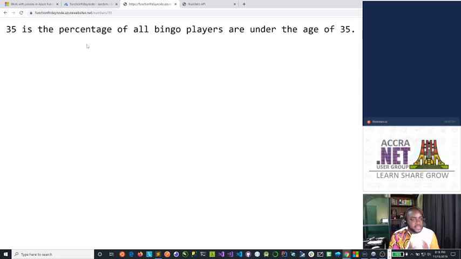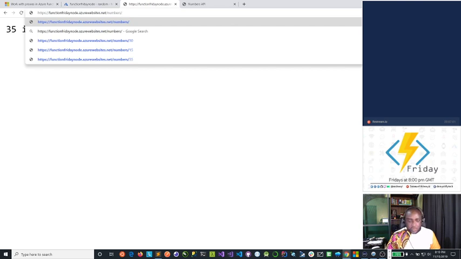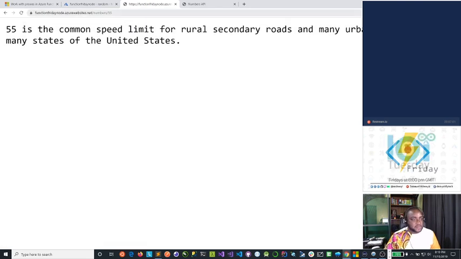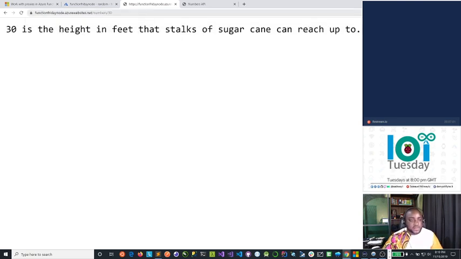So we've created a simple proxy that is abstracting some of these complexities into our function. Here, it's now a lot more flexible. You don't need to do question mark numbers and pass all that. We've defined a custom route for that. So if we go ahead, 55, test it out, it works. 30, it works just fine.